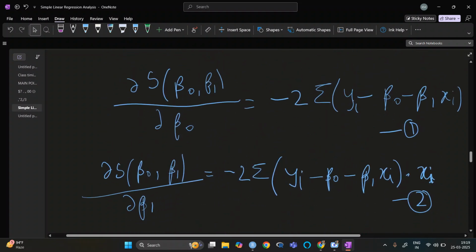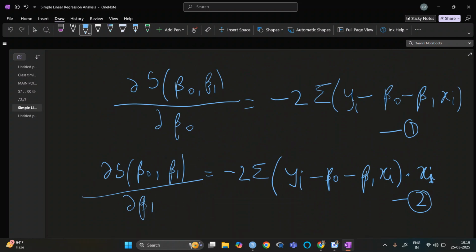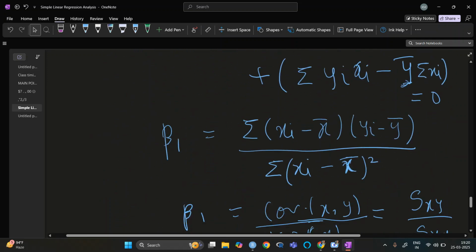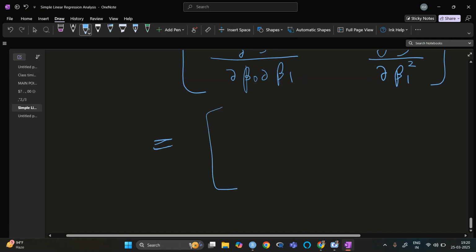Now if I do another derivative by beta naught, what will happen? This one is constant. For this it will be minus 1, and this is constant. So it is not dependent on beta naught. This one is only dependent on beta naught. So it will come as minus 2 and then summation of beta naught minus 1. So for summation it will be n. So it will be 2n, right? So if I do derivative 2 times for this, it will be 2n.